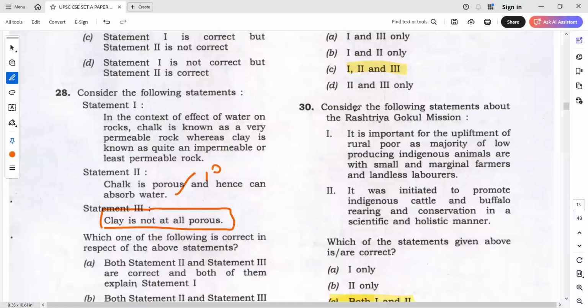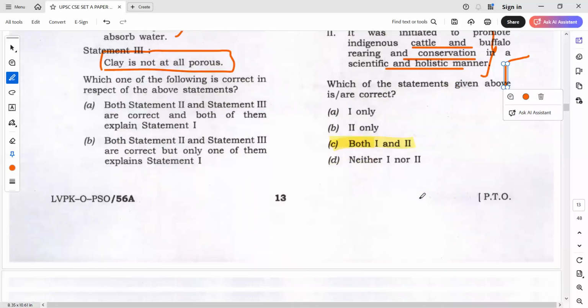Next, Rashtriya Gokul Mission. It is an important for upliftment of rural poor as majority. Again, majority, plain or not plain? Majority is definitely plain. And it was initiated to promote indigenous cattle and buffalo rearing and conservation in scientific and holistic manner. Scientific and holistic. Plain. Again, this is also plain. So what is the answer? The answer could be both 1 and 2.